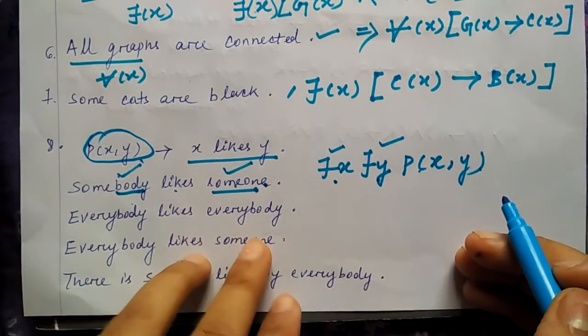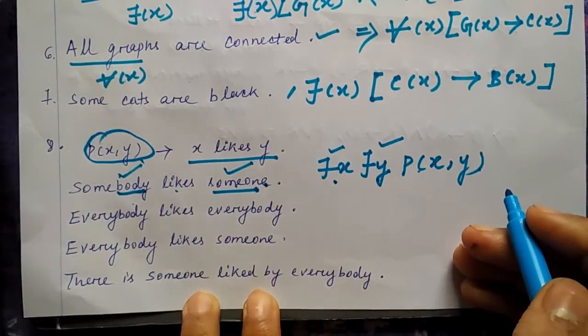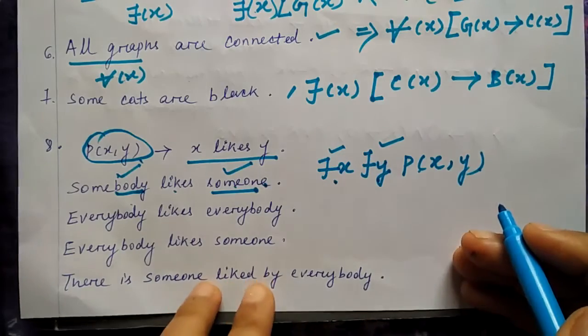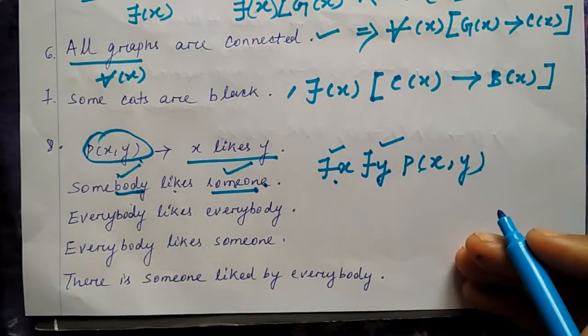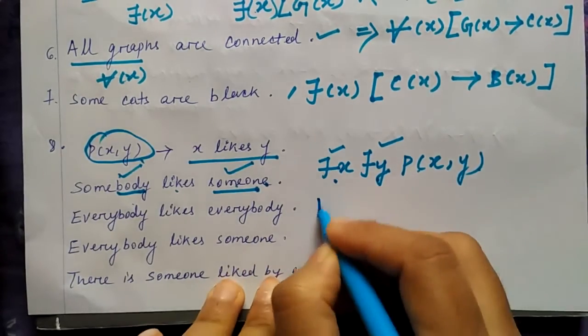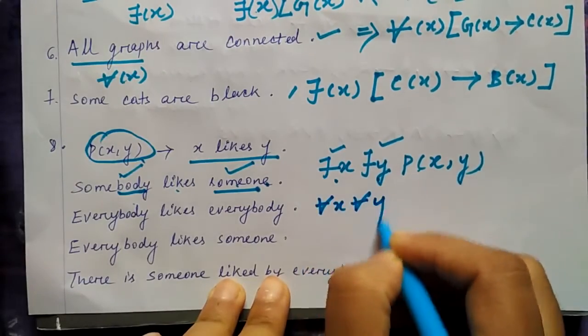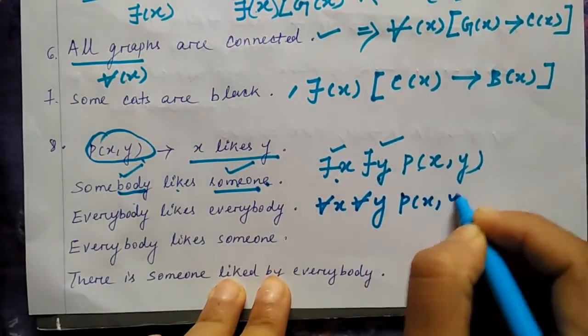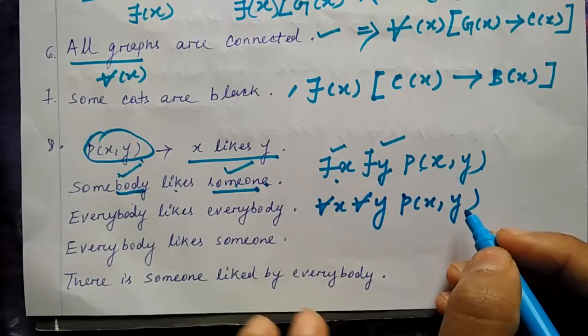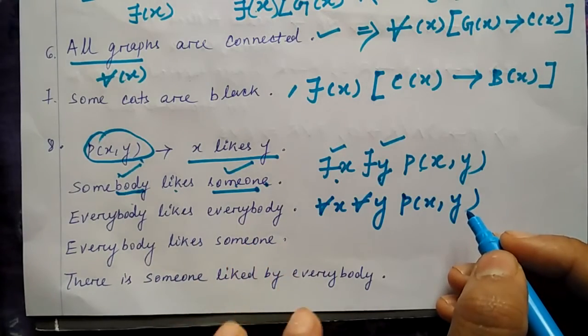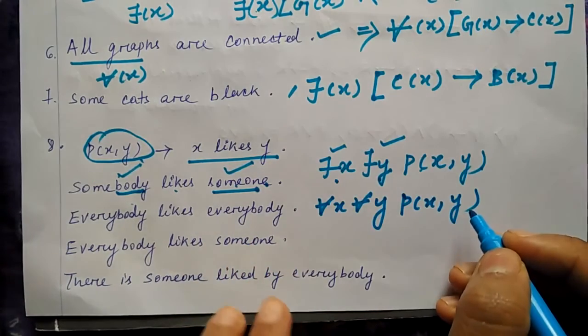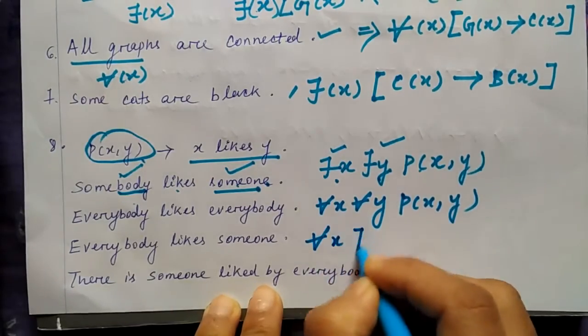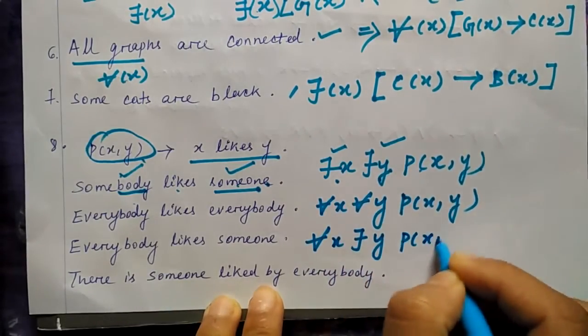Next, everybody likes everybody. How can you write that? It means for all x, for all y, P of x, y. Then next is everybody likes someone. It means for all x there exists a y where P of x, y.